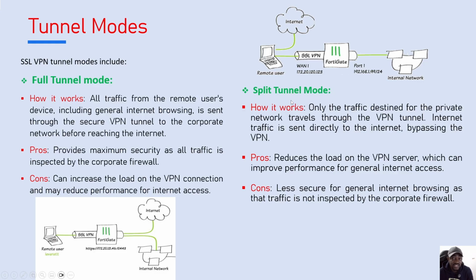So the split tunneling here, once connected to the VPN, only the traffic that goes to the internal network, to the company network, is monitored. Only that traffic is monitored on the FortiGate. The traffic that goes to the internet is managed by the client's ISP or the local network on which the client is connected. So the pros of this is that it reduces the loads on the VPN server, but the cons are that you have less security, so less secure for general internet browsing, as that traffic is not inspected on your corporate firewall.